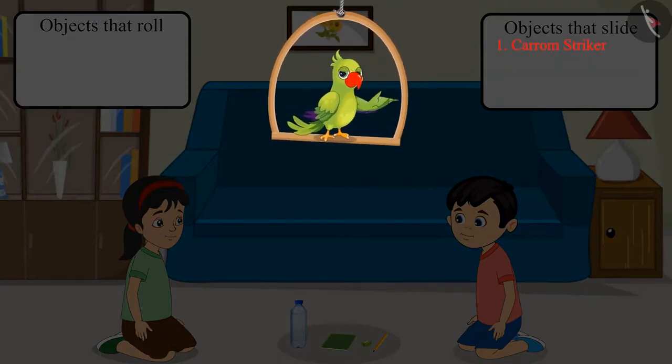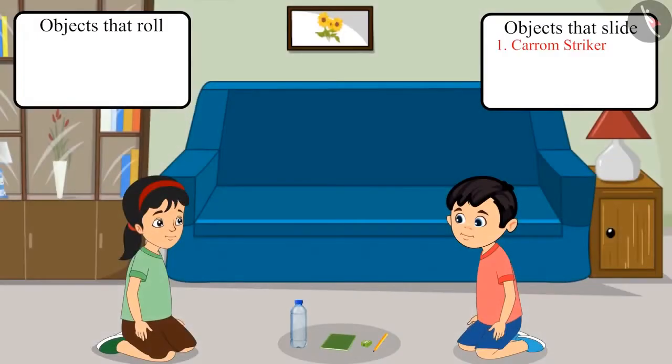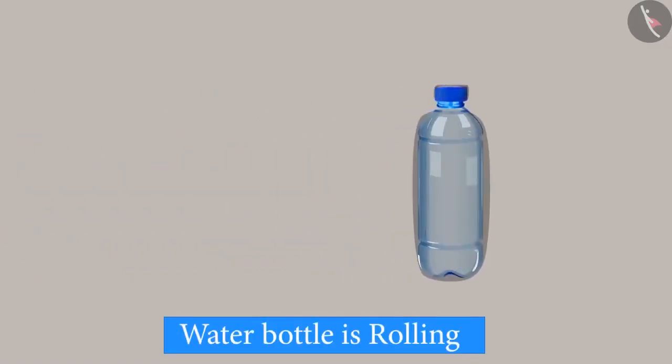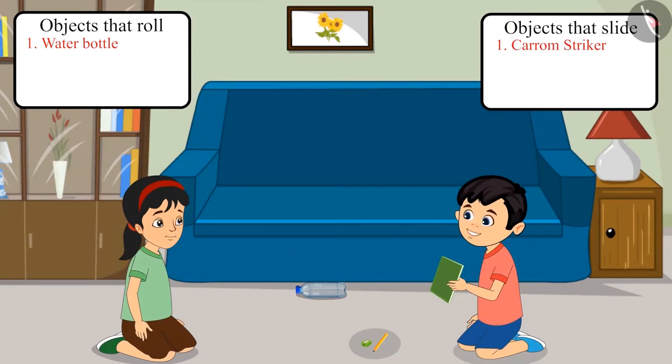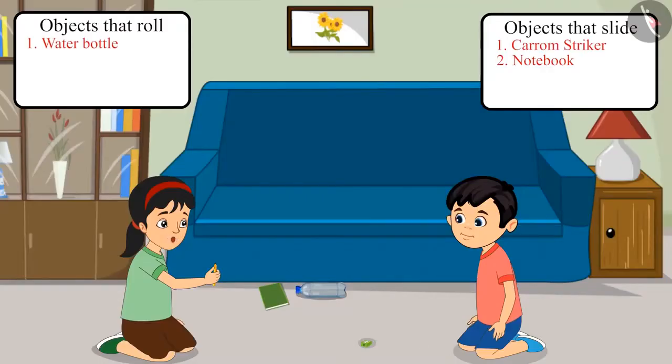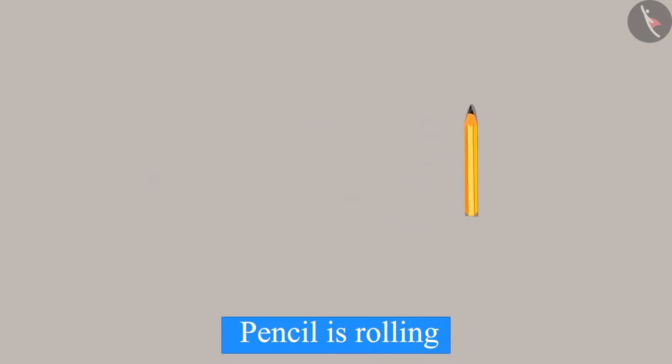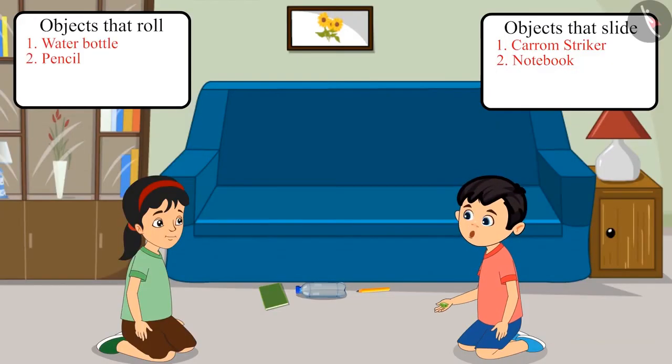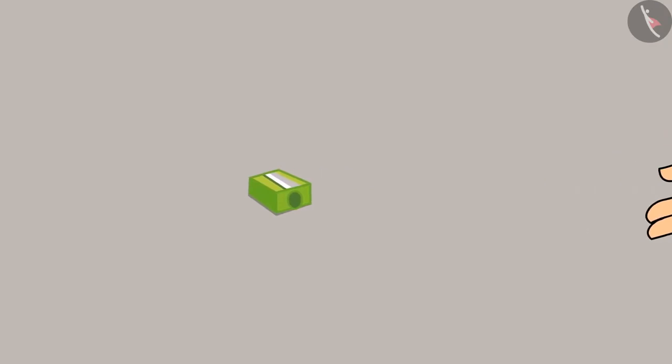Chotu and Pinky started pushing the objects one by one on the floor. Come on, let's push this water bottle. See, it's rolling. Now let's try to push this notebook. It's sliding. It's the pencil's turn now. And it is continuously rolling. Now let's push the sharpener.